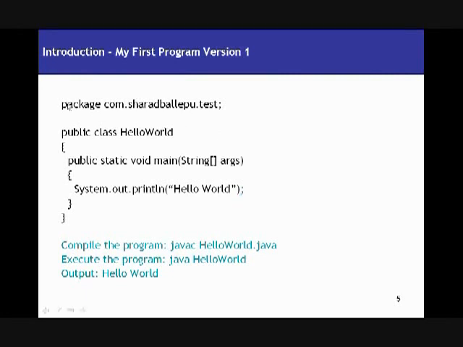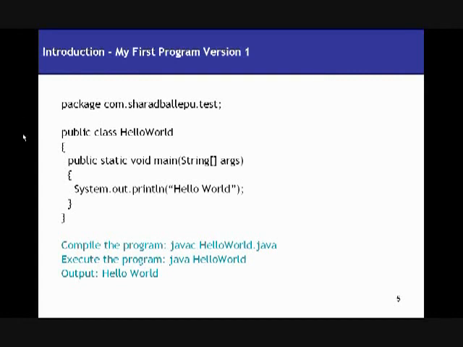Every Java program you write should have a structure. It should begin with a package declaration. If you don't give any package declaration, it takes the default package, right? Followed by that, you're going to have a bunch of import statements. If you are using any other class which is outside this package, you need to import that class in order to use its methods or functions in your particular class, right? Since I don't need to import any other classes, this is a very simple program. I don't have any import statements here.